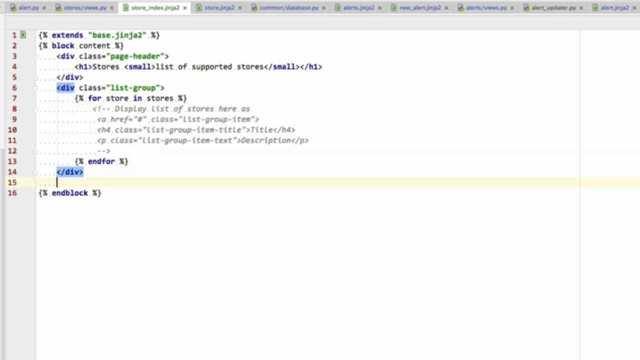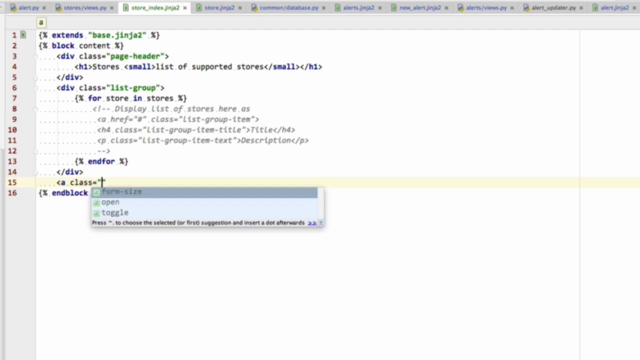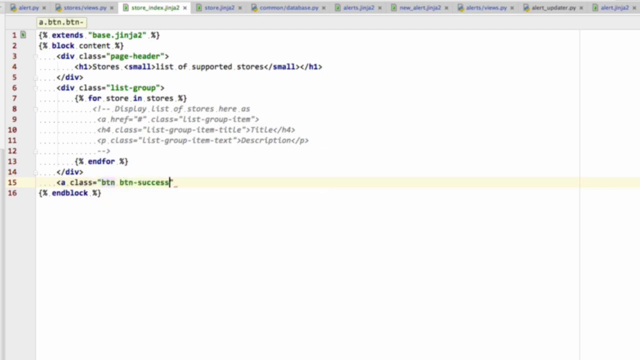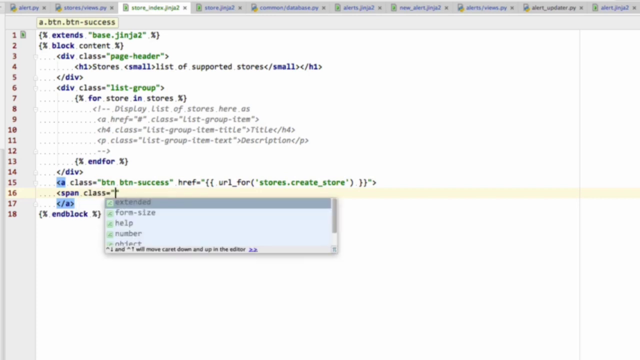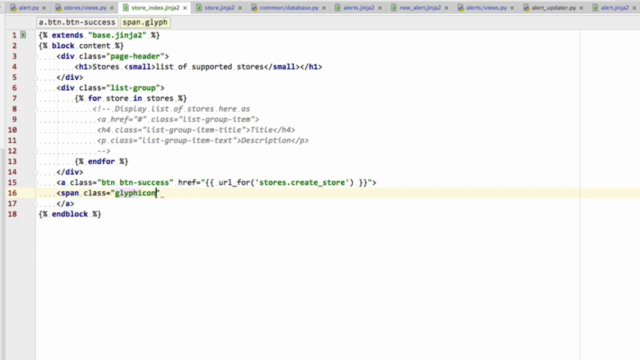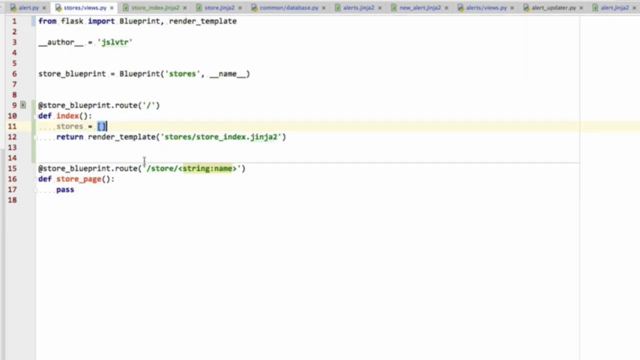And finally, at the end, we're going to have a button to create a new store. So href is going to be URL for stores.createStore, and then we're going to have that closing, and we're going to have the span class glyphicon plus, like so, and create new. Okay, so when we go here, the create store doesn't yet exist, so we're going to get an error.